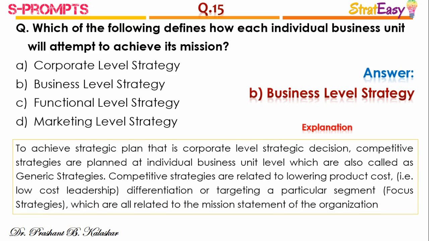To achieve strategic plan, that is corporate level strategic decisions, competitive strategies are required to be planned at the individual business unit level, which are also called generic strategies. Competitive strategies are related to lowering product cost, that is low cost leadership, differentiation or targeting a particular segment, that is focus strategies, which are all related to the mission statement of the organization.